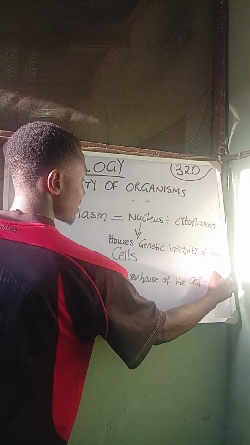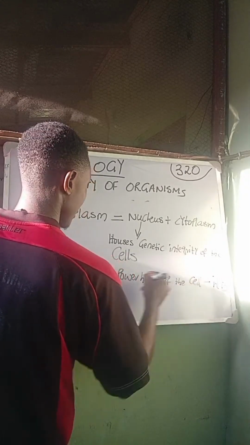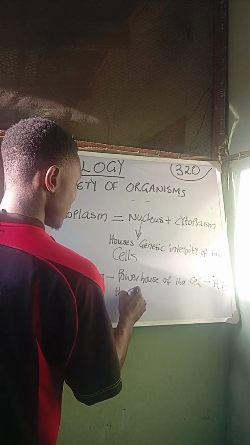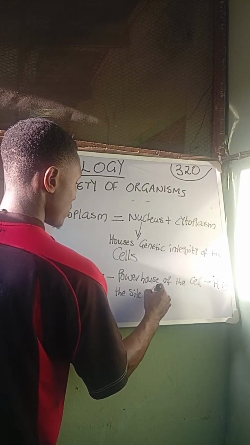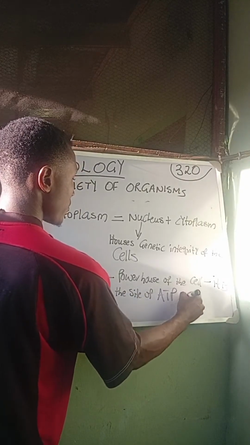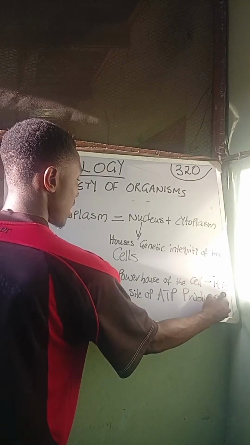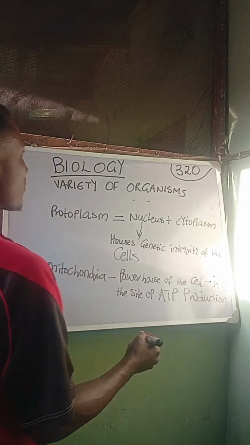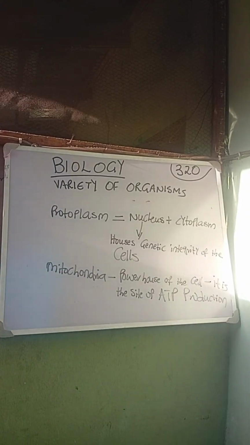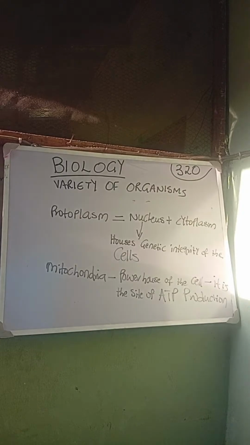It is the site of what? ATP production. Please understand this because I'm just trying to see how we can give key points based on all these things. So we say that the mitochondria is the powerhouse of the cell. Please take note of that. And it is a site of ATP production. We also have the centrioles.